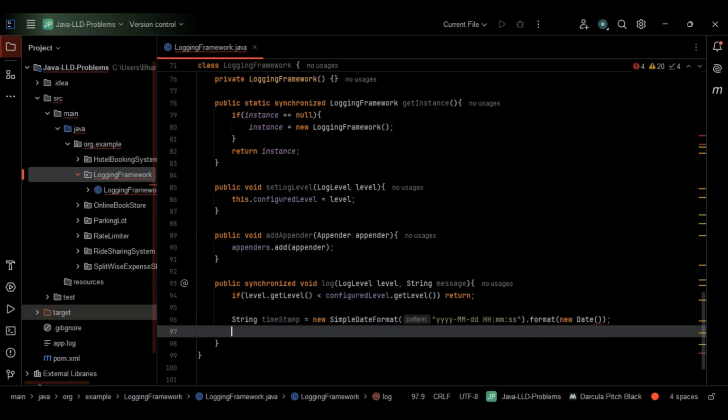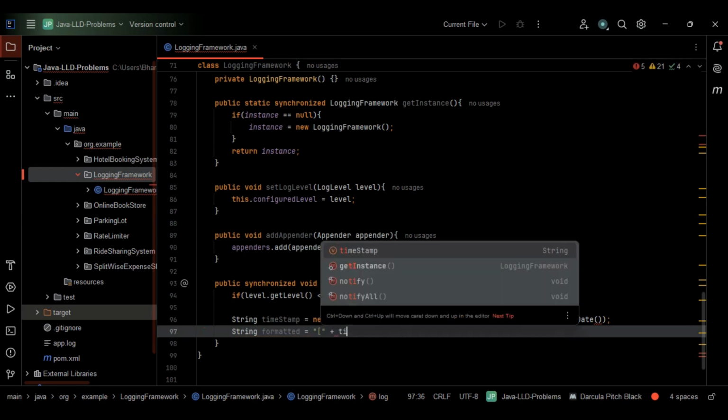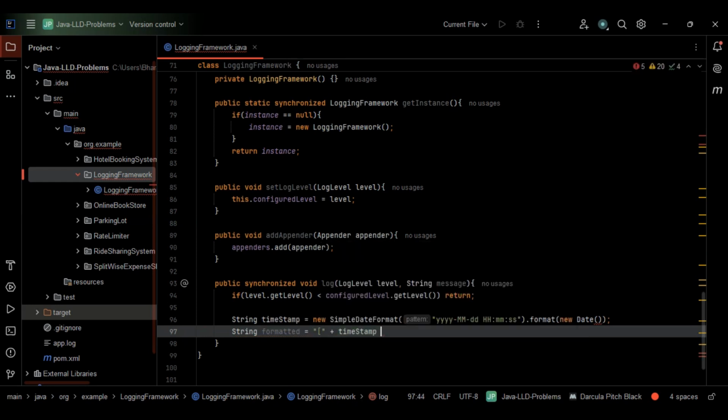The next step is, after formatting the timestamp, we have to build the log message. For building the log message, let me consider the variable name formatted and assign it. This starts from a square bracket here. Let's concatenate the timestamp, which we already have. Let me close this square bracket.